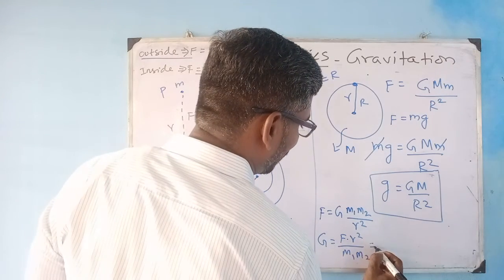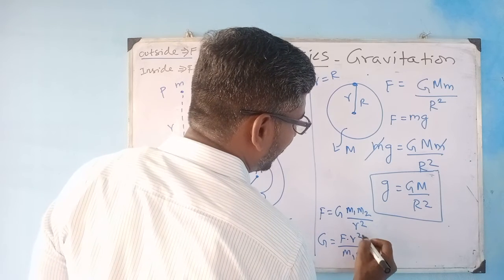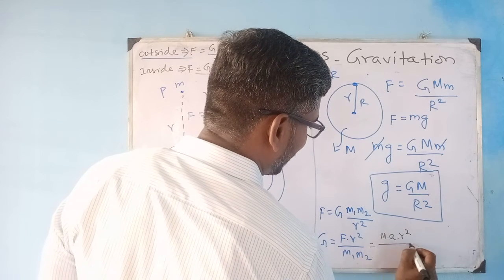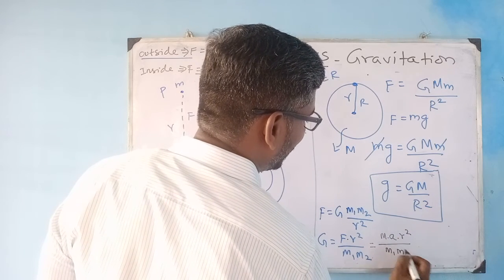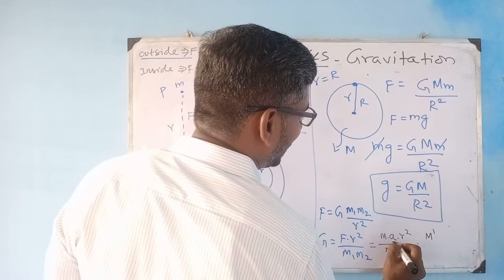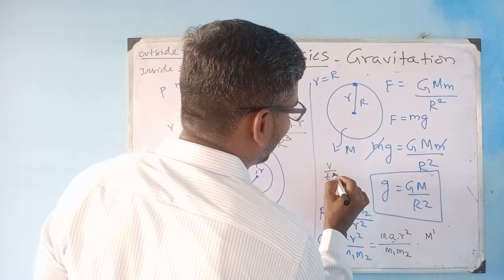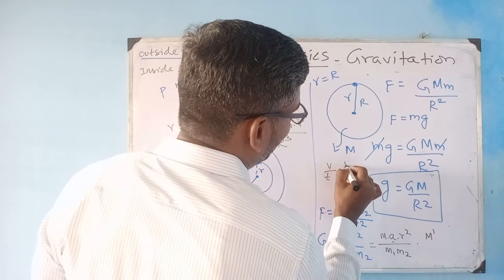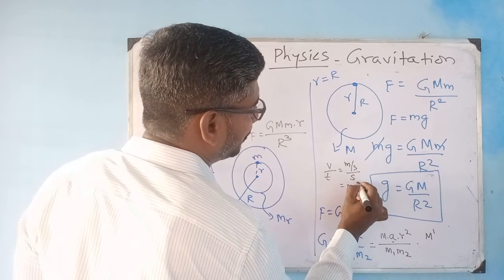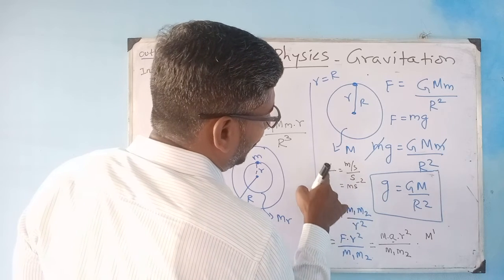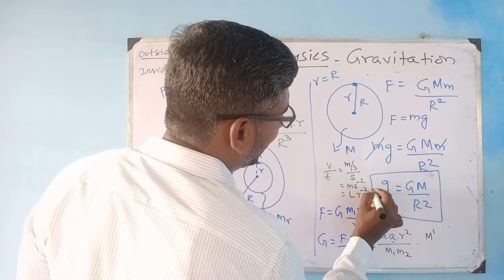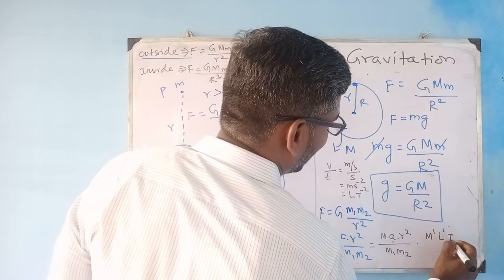So this force is represented in Newton, right? Here it is mass into acceleration. So again this is r square divided by m1 m2. When I substitute the units, this is mass, so mass is M, and acceleration is equal to velocity by time. Velocity is meter by second, and time is in seconds. So meter per second squared is m s minus 2, which means this is meter, which is length, L, and this is time, T to the minus 2, that is L T minus 2.